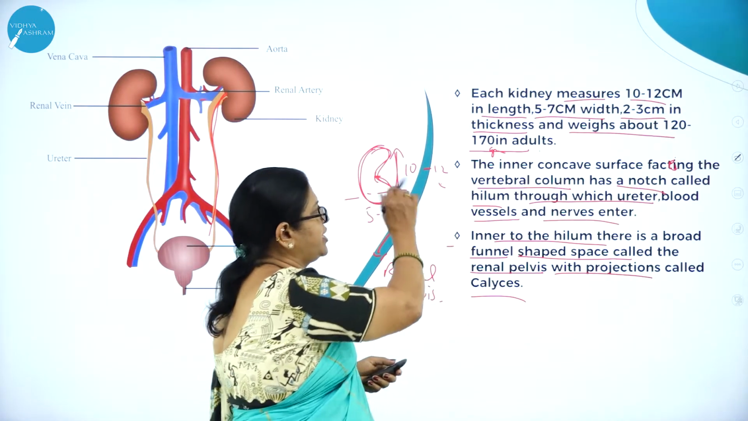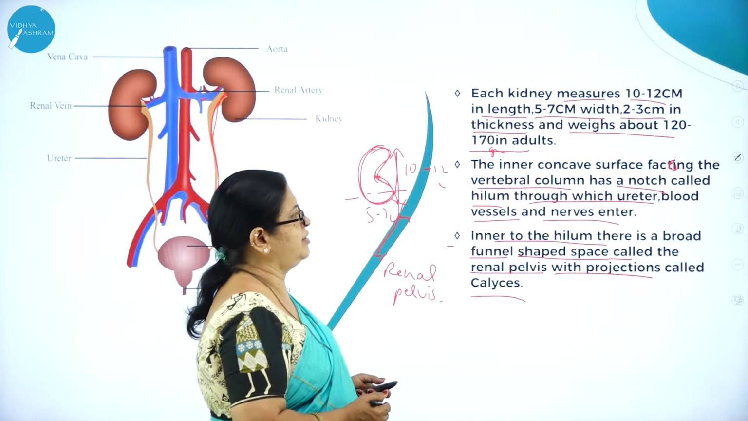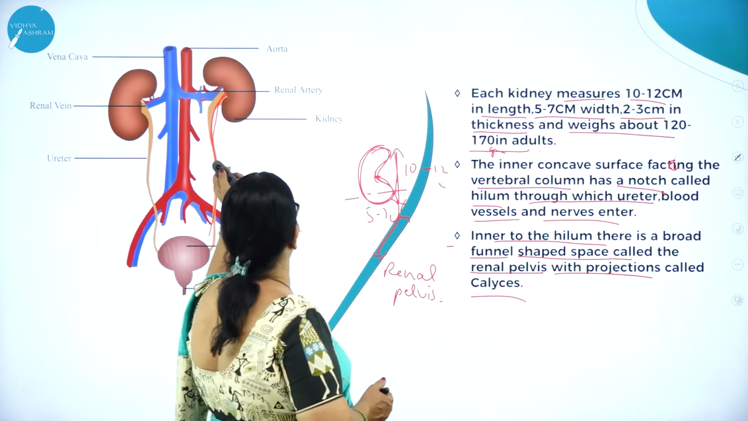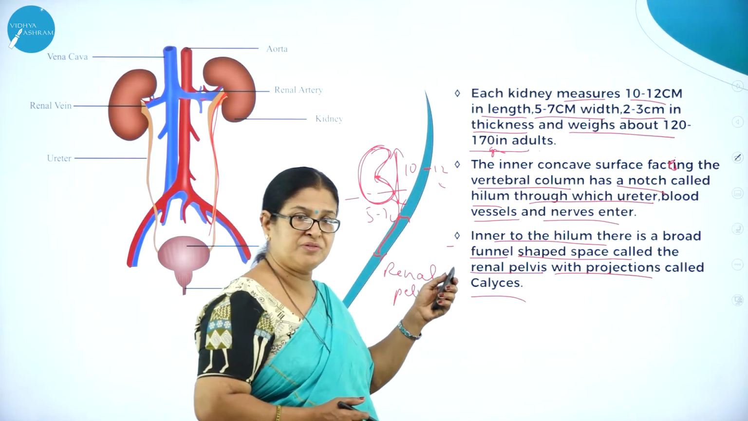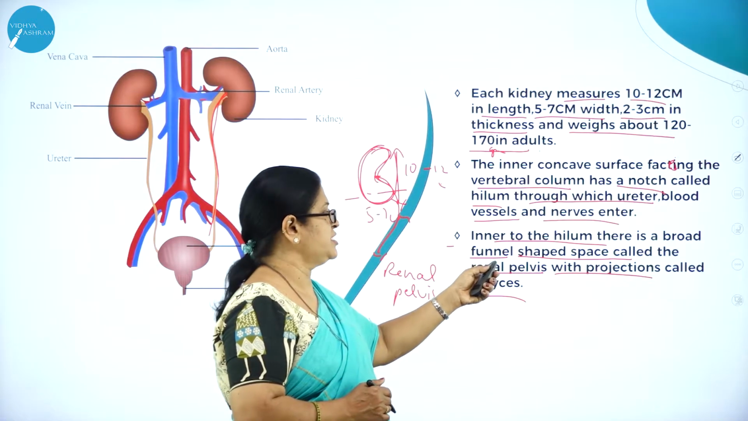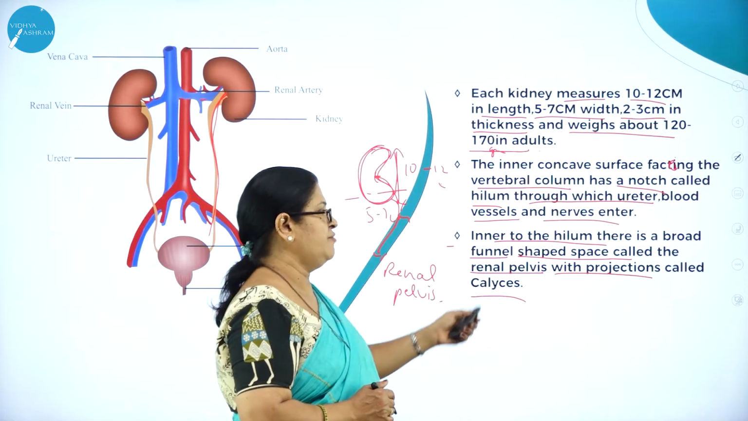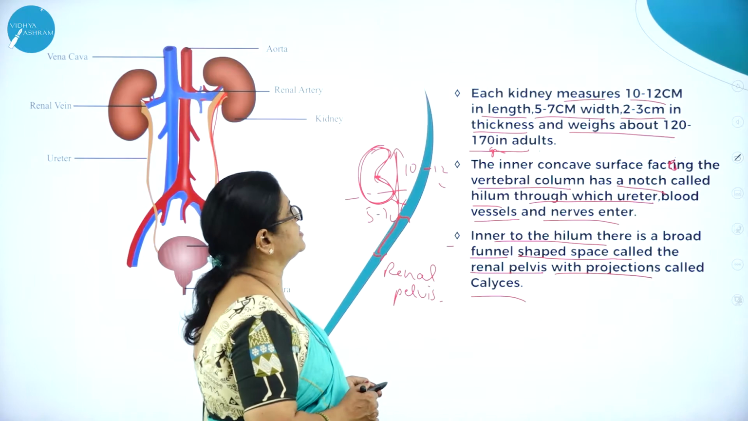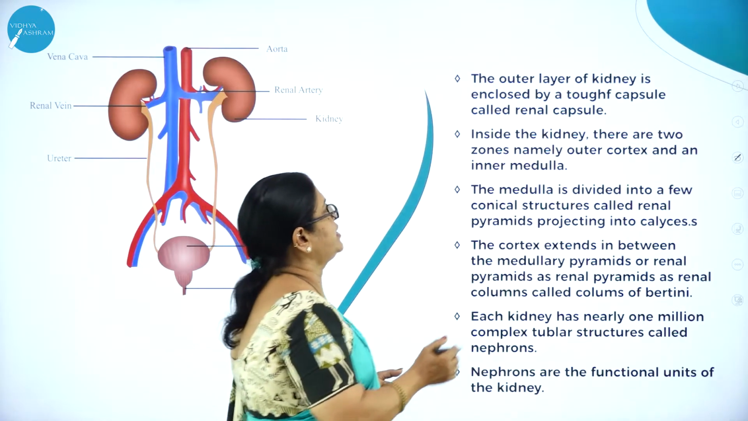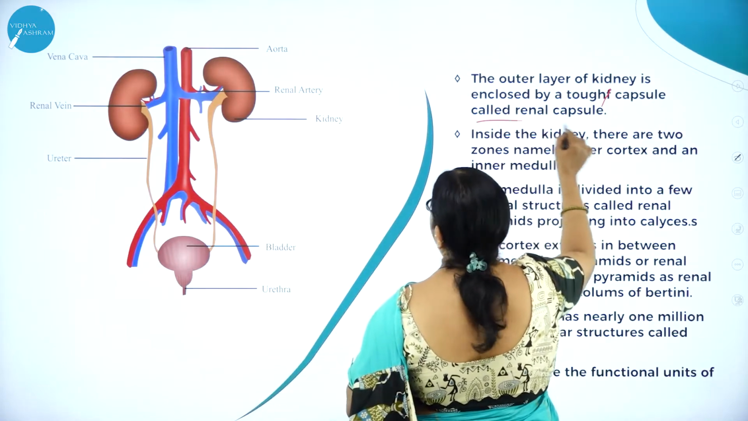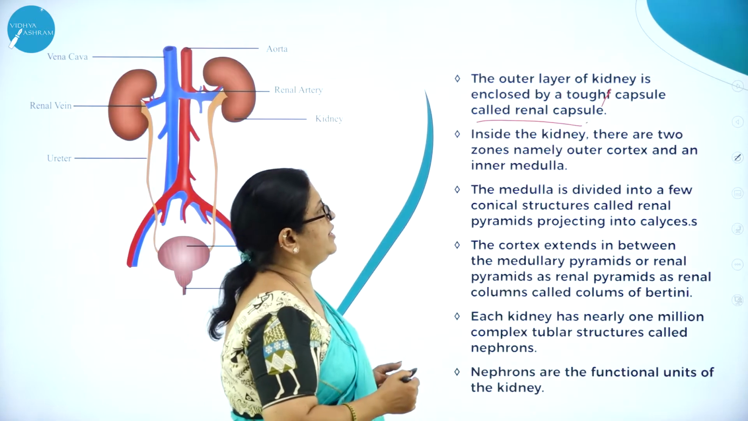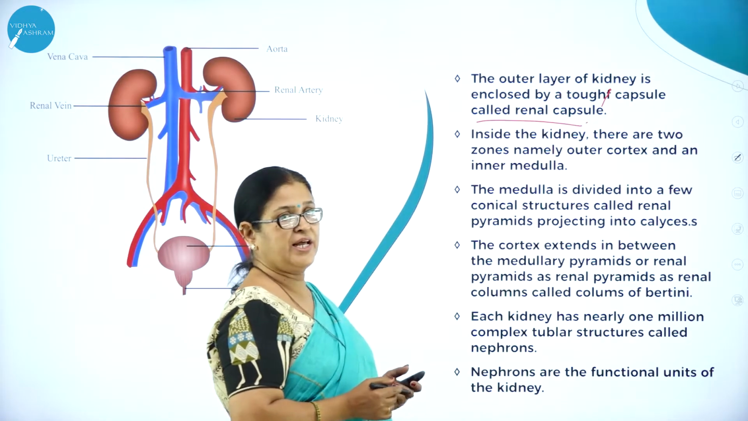So the inner concave surface facing the vertebral column has a notch called hilum, through which the ureter, the blood vessels and the nerves enter. And inner to the hilum, there is a broad funnel shaped space called the renal pelvis with projections called calyces. Then the outer layer of kidney is enclosed by a tough capsule called renal capsule.